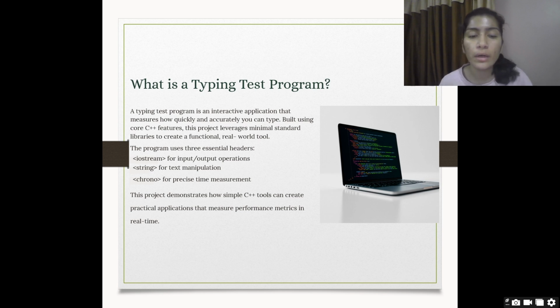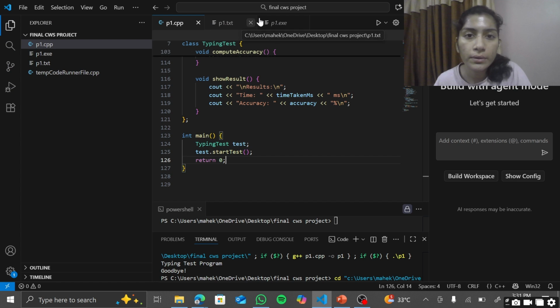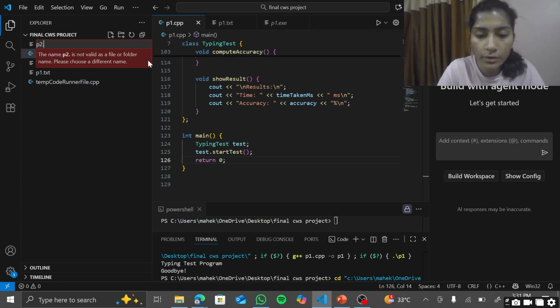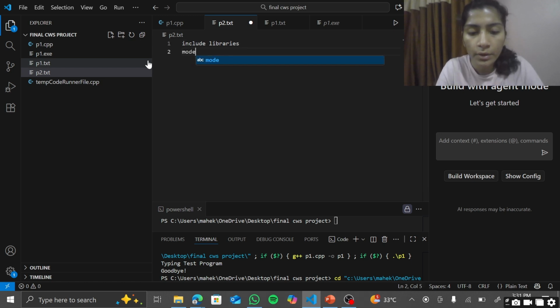Basically, for this we'll first discuss the outline of how we're going to move forward with this project. Let me create a new file, p2.txt. First we will include libraries, then we'll go for modes like difficulties.